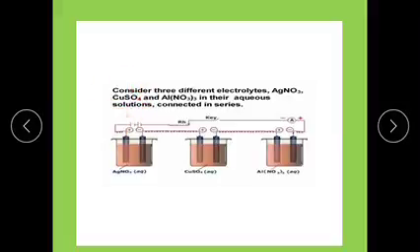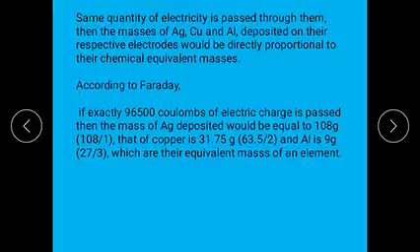Okay, when we pass the same quantity of electricity from the battery, the deposited amounts of the substances at the electrodes, here the cathodes, that is the masses of the silver, copper and aluminum, are directly proportional to the chemical equivalents of those elements.